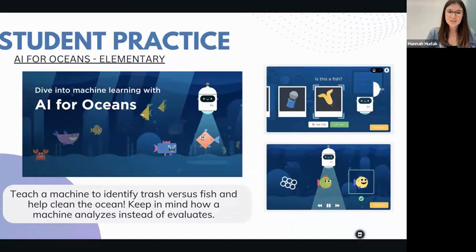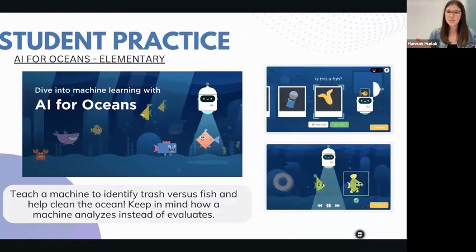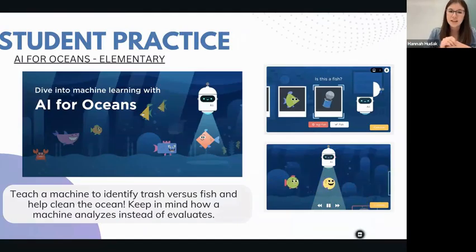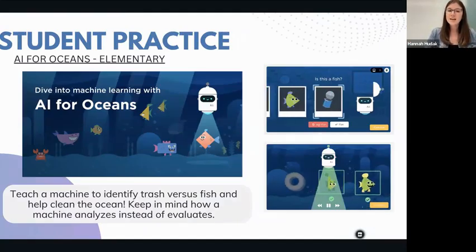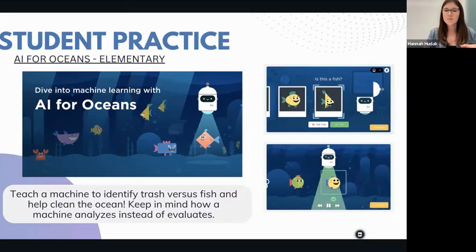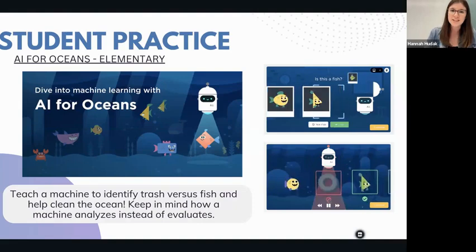And this is very similar to our dinosaur, sloth, butterfly example, except here, the students are helping teach a machine to identify trash versus fish to help keep the ocean clean. Again, they are going to be teaching this machine to analyze instead of evaluate. This will give students that hands-on experience with the basics of machine learning.